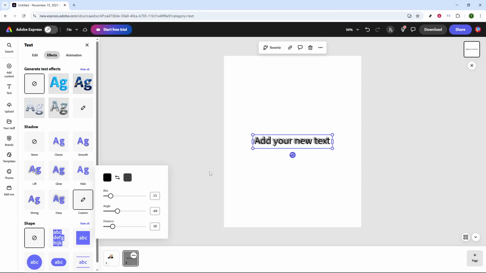Finally, if the default shadow color doesn't quite fit with your design, feel free to choose a custom shadow color to better match your overall color scheme. After you've made all your adjustments and you're satisfied with how your text looks, simply close out of the Effects panel. Your drop shadow will be automatically applied to the text, giving it a fresh and dynamic look. And that's it. Your text now has a stylish shadow effect that enhances your design in Adobe Express Editor.